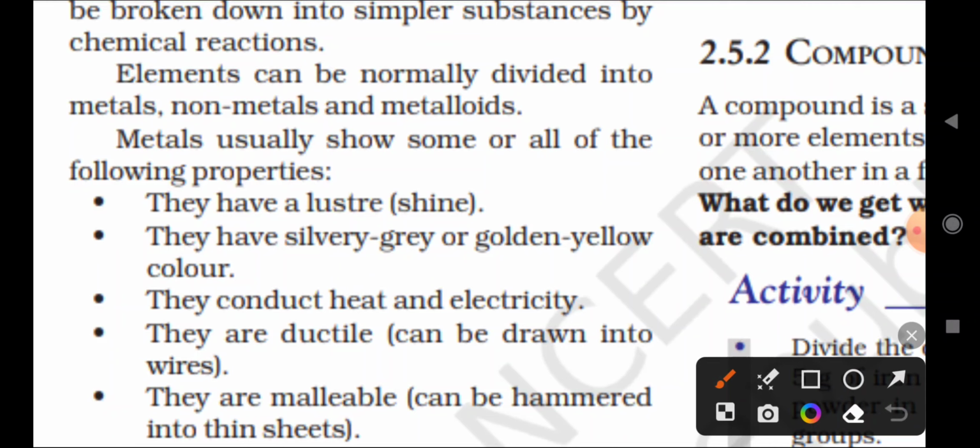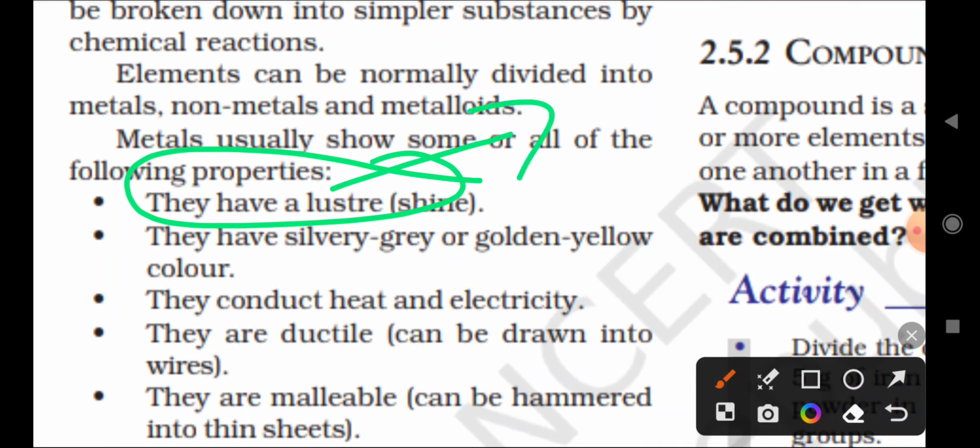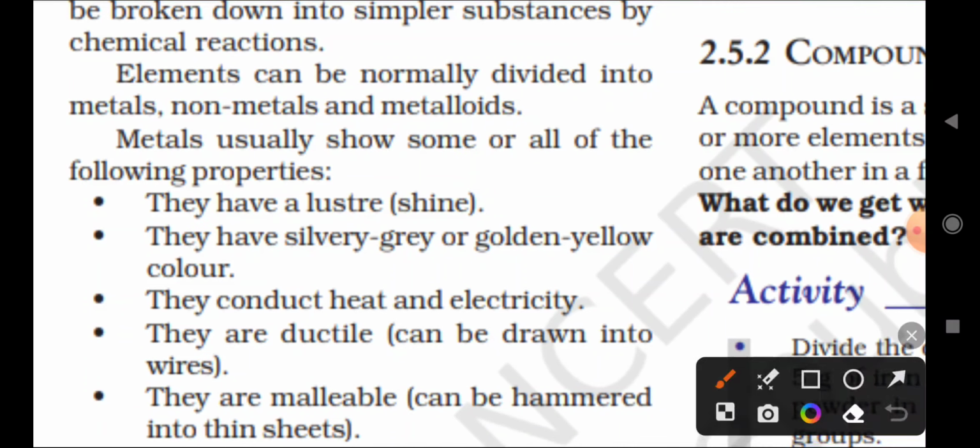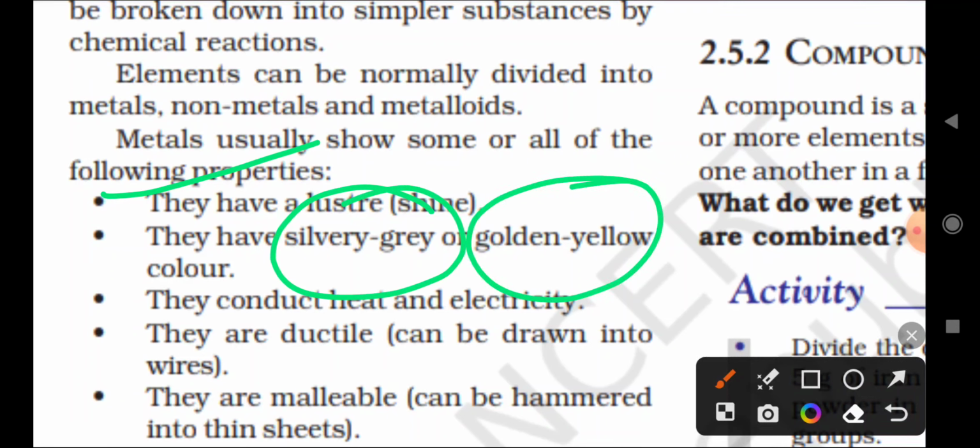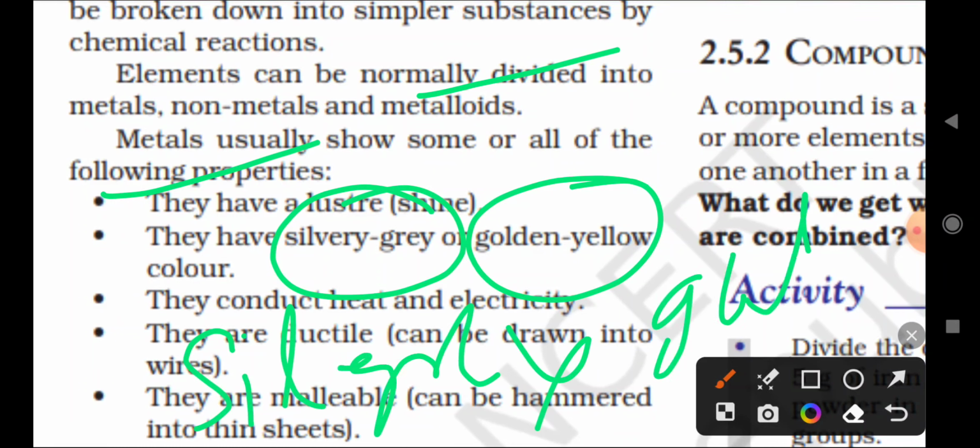Metals are usually shining in property, right? Shining, or we can call it luster. Luster means shining. Whenever you see iron, copper, aluminum, silver, gold, they always show the luster property. So metals always shine, or have a lustrous property, and they come in two colors. One is silvery gray, otherwise golden yellow.